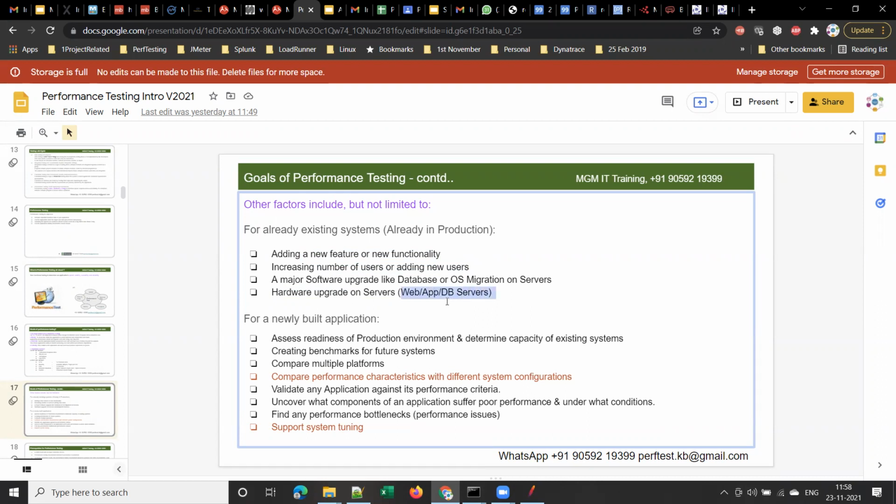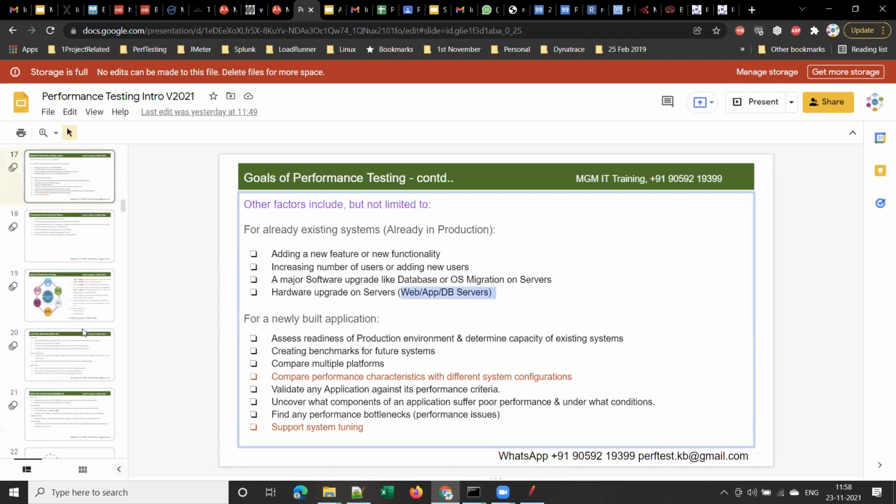We will discuss what is this web server, application server, and database server in the coming sessions. But whenever there is some hardware upgrade on the servers also, we do performance testing for an already existing application. Let me give an example. Suppose you are using a laptop or desktop and you want to install some new software. Right now your system configuration is 4 GB RAM and an i3 processor, correct?